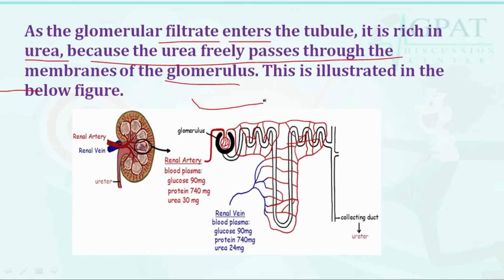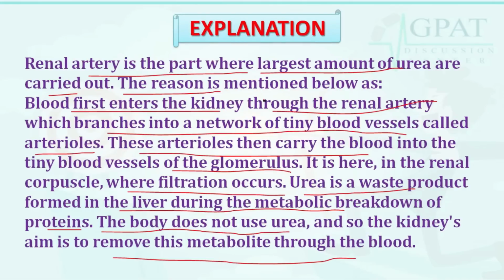Students, again observe that the renal artery is the part where the largest amount of urea is carried, and the reason is that blood enters first into the kidney through the renal artery, which branches into a network of tiny blood vessels called arterioles, and these arterioles then carry the blood into the tiny blood vessels of the glomerulus.